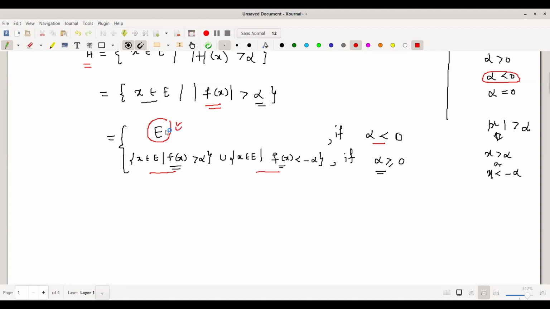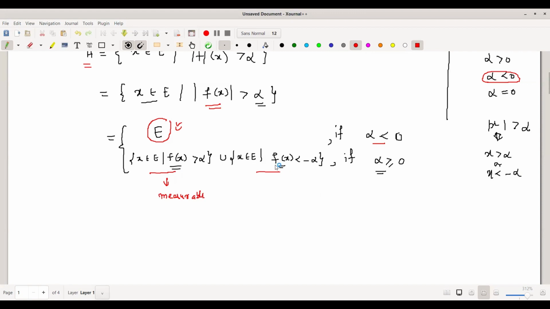Secondly, if alpha is non-negative, then my set A is the union of these two sets. If you look at the first set, it is all those points x in E for which f of x is strictly greater than alpha. Since f is given to be measurable, this set is measurable.